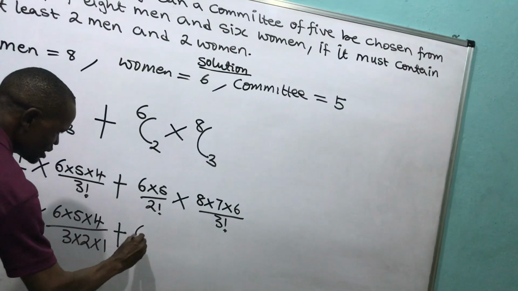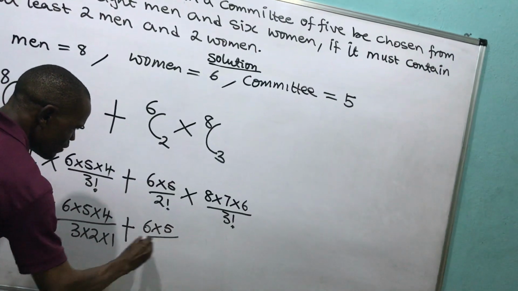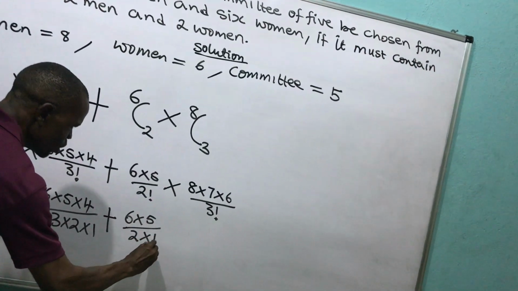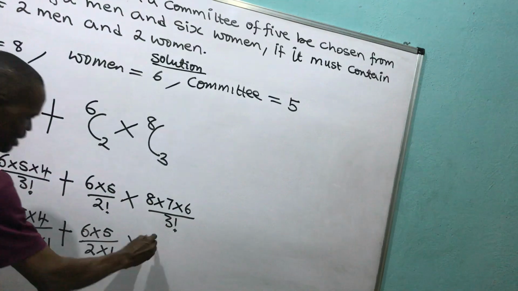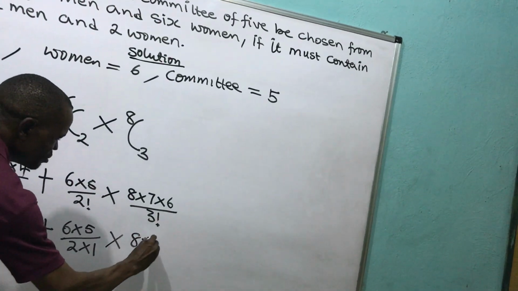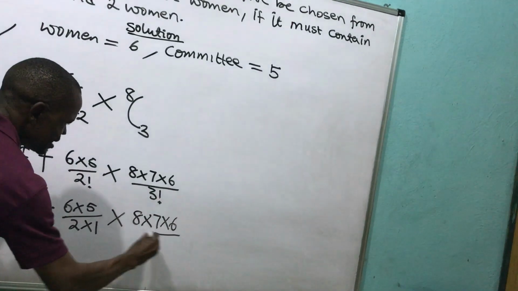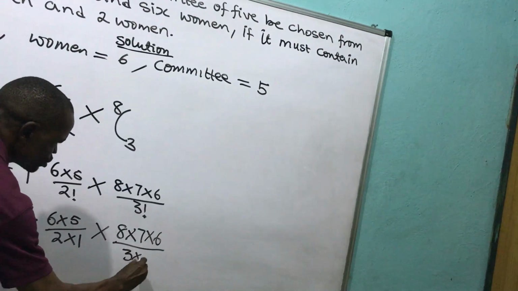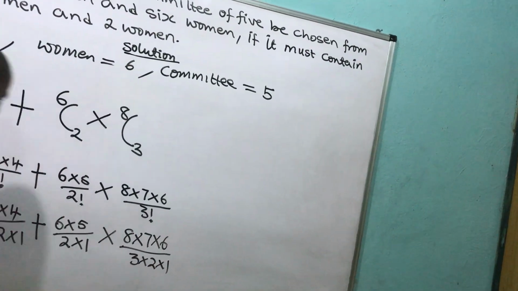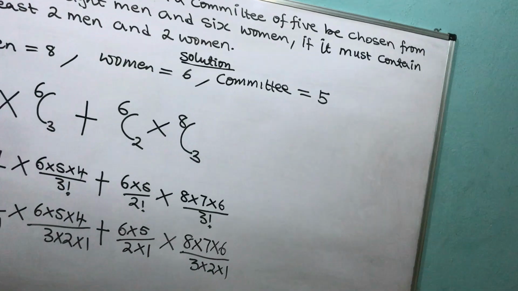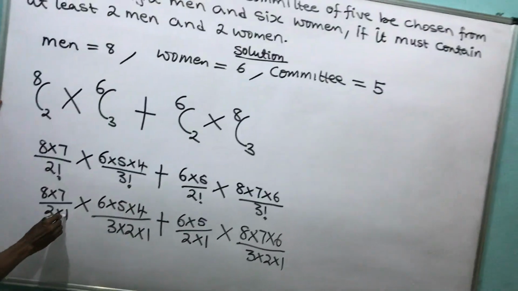Then this means what? 6 times what? 5. 2 factorial means what? 2 times what? 1. Then times. This means what? 8 times what? 7 times what? 6. And 3 factorial means what? 3 times what? 2 times what? 1. Then coming down here, I'm going to have 2 times 1 is 2.